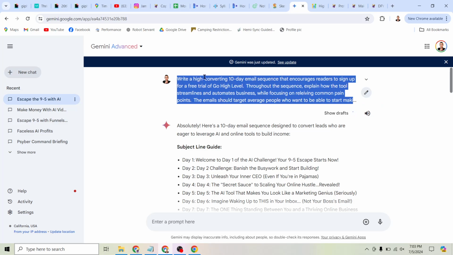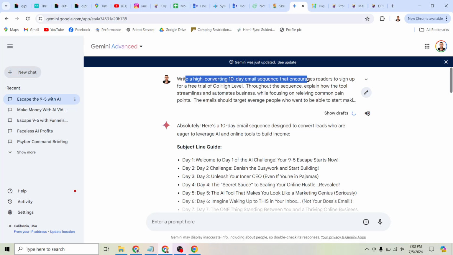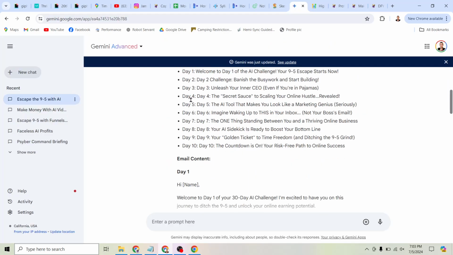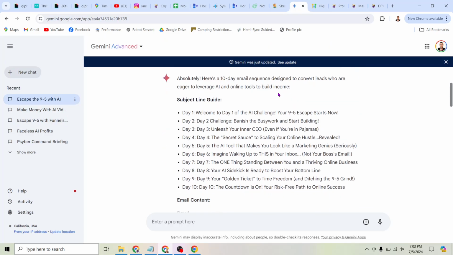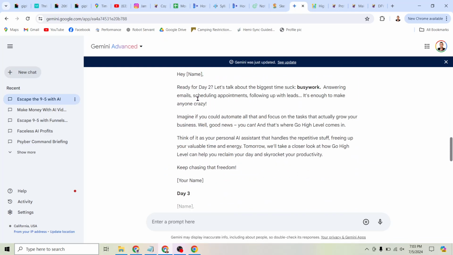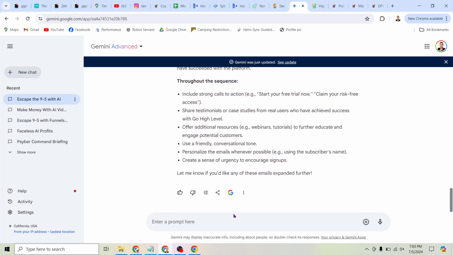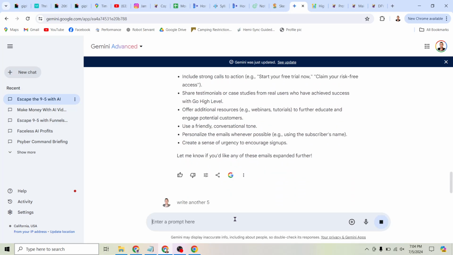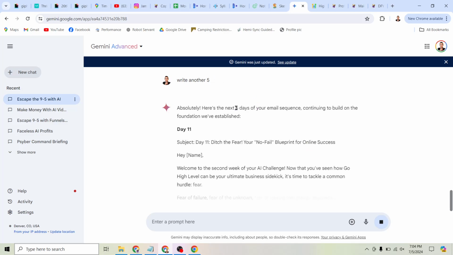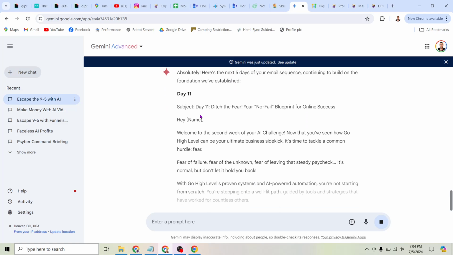It's about a paragraph long prompt saying write a high converting 10-day email sequence that encourages readers to sign up for a free trial of Go High Level, and that's the tool I'm promoting at funnelsforever.com. So I've asked it to go ahead and do that, and here you go. You can see it's giving me the subject for a 10-day email sequence, and then it's actually writing out the emails. So if you wanted more than 10 of these, of course, you could say, write another 5, right? And with that, just type in 3 words, 2 words, and a number. Here it's writing me 5 more emails at the click of a button.